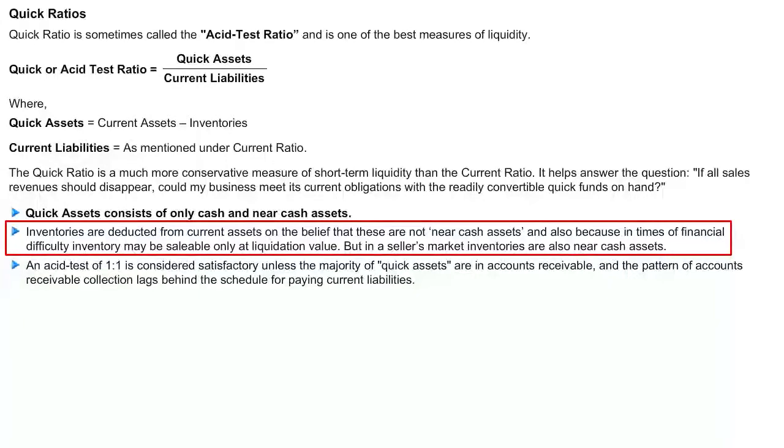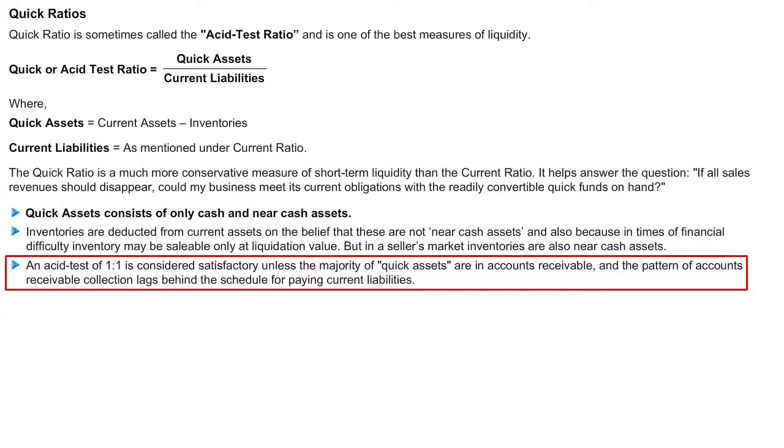On the thought that these are not considered as near cash assets, and also because in times of financial difficulty, inventory may be saleable only at liquidation value. But in a seller's market, inventories are also near cash assets. The acid test ratio, the standard or satisfactory ratio, is 1:1, unless the majority of quick assets are in accounts receivable and the pattern of accounts receivable collection lags behind the schedule of paying current liabilities.